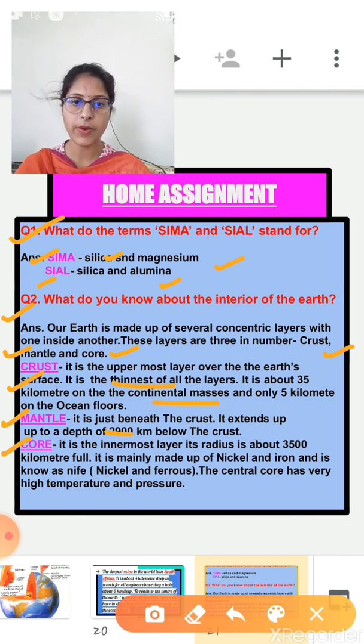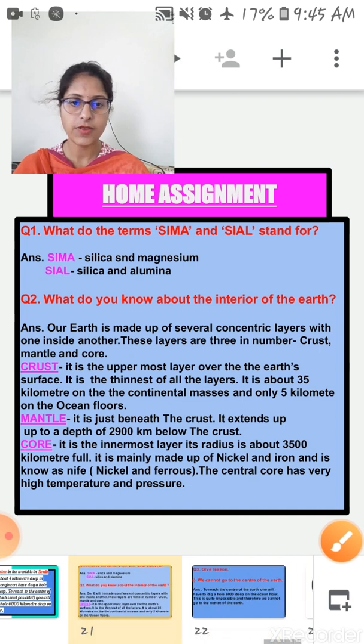Its radius is about 3500 kilometers. It is mainly made up of nickel and iron. It is known as NIFE, N-I-F-E. Ni stands for nickel and Fe, that is ferrous, iron. So the central core has very high temperature and pressure.